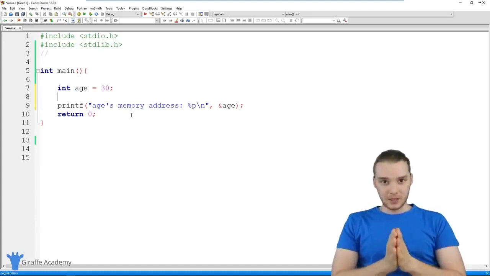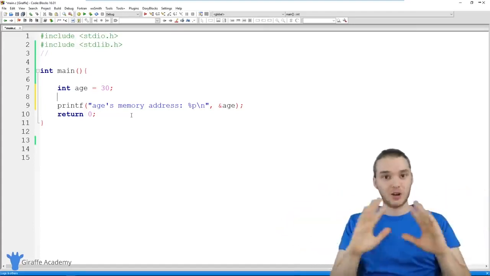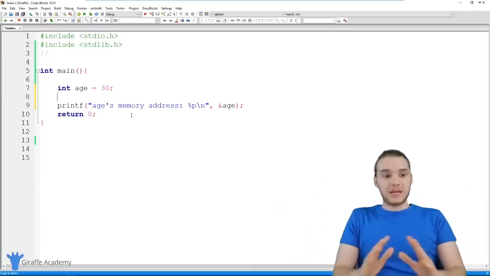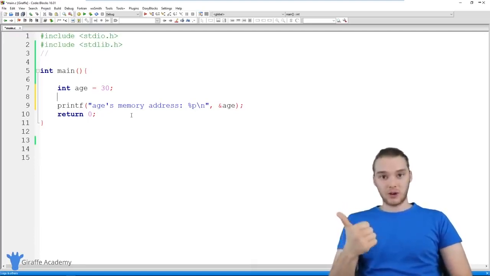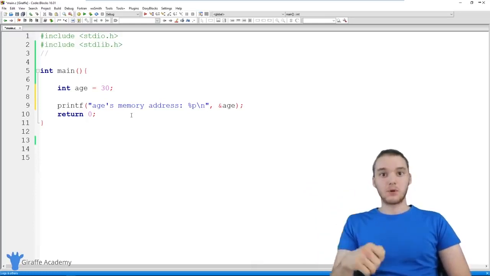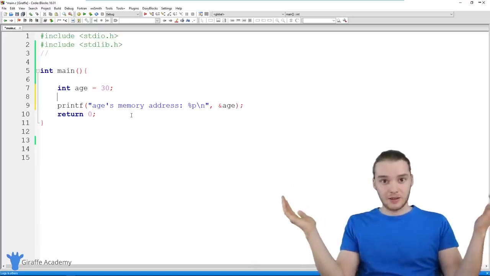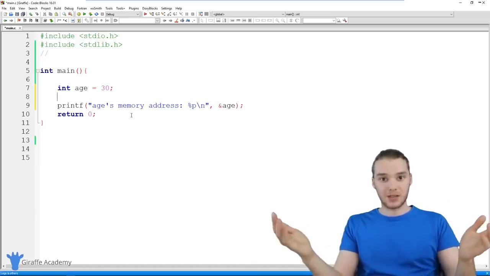So what I want you guys to do is think of a pointer as a type of data. That's all it is. It's just a type of data that we can work with in our programs. It doesn't have to be any more complicated than that, right? I can work with an integer in my program. An integer is a whole number. I can work with a double in my program. A double is a decimal number. I can work with a char in my program. A char is just a character. I can work with a pointer in my program. A pointer is just a memory address.